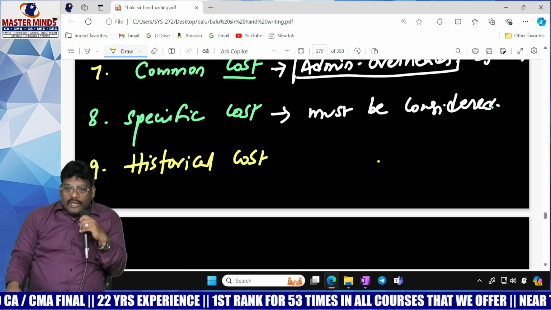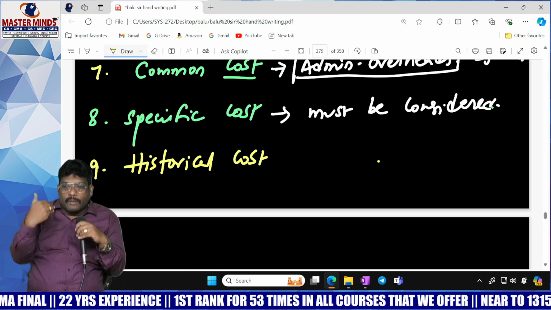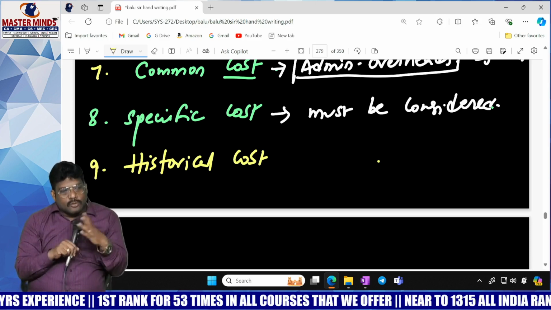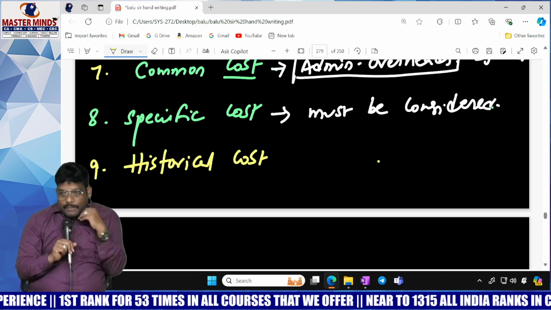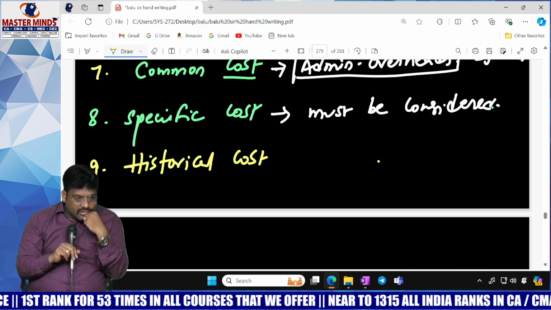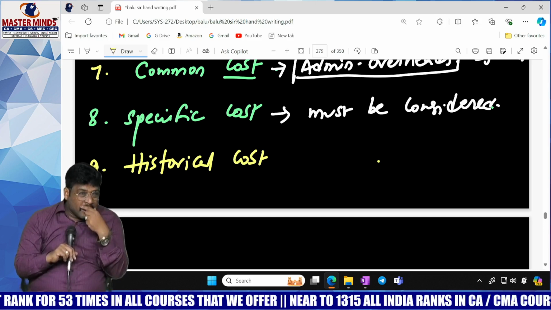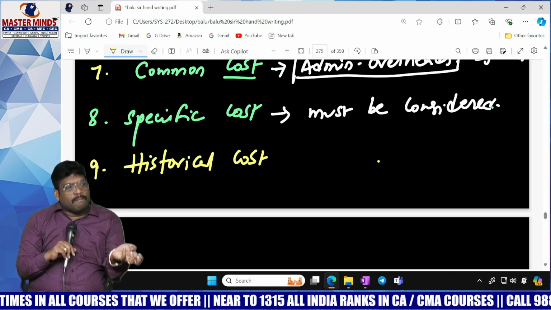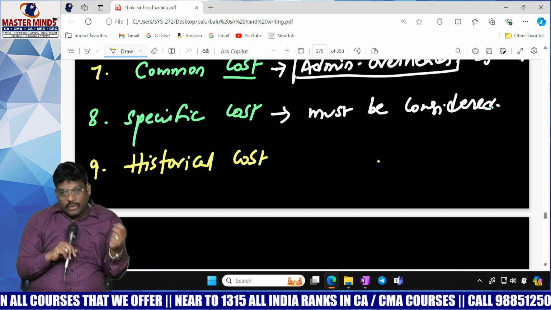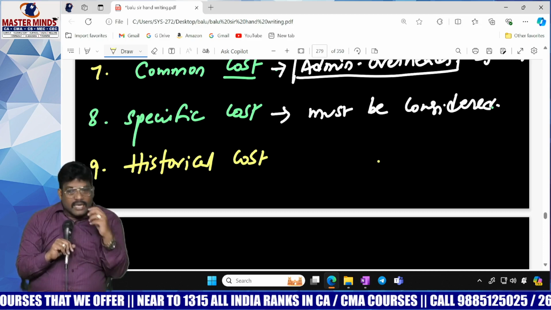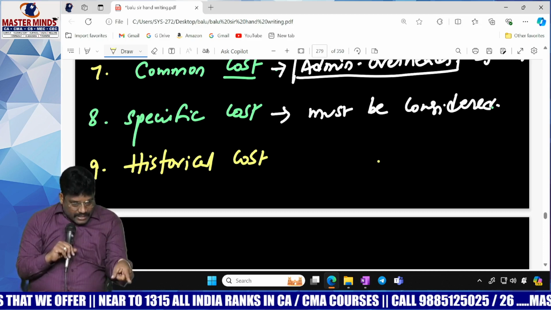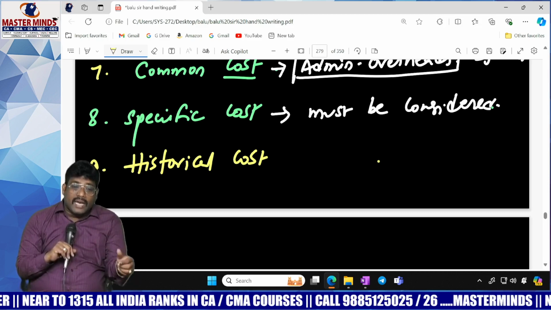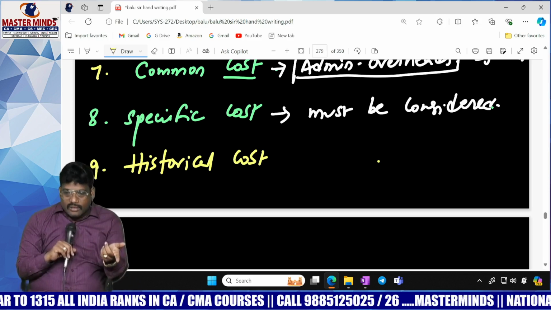Because that cost is called what? Historical cost. For example, you went to a bank and asked for a 20 lakh rupees loan in order to buy a machine. The banker will certainly ask, okay sir, 20 lakhs, tell me how you are going to use it. Sir, I will purchase a machine with these 20 lakhs. Okay, tell me next. Sir, I will produce a product and sell it in the market. Okay, what about variable cost? That is to be incurred.